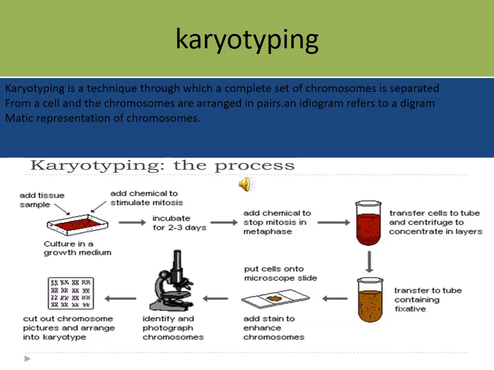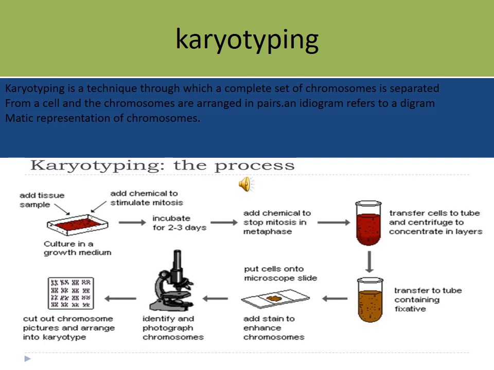Karyotyping. What is karyotyping? In this technique, the complete set of chromosomes is separated from a cell, and the chromosomes are arranged in pairs. An ideogram refers to the diagrammatic representation of chromosomes. So, the karyotyping process.